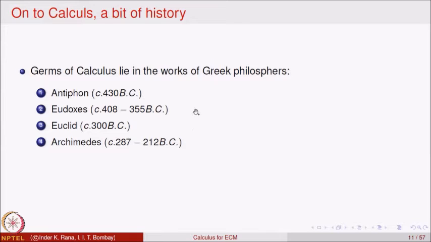They contributed a lot to many branches of mathematics, physics and so on, but as far as calculus is concerned, these are some of the people who contributed.